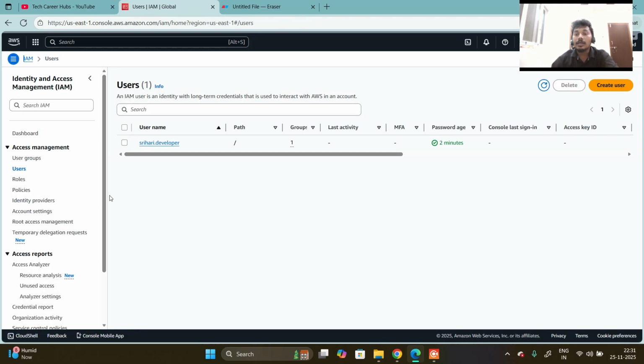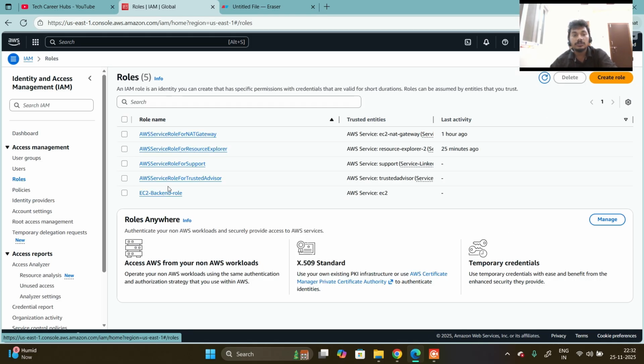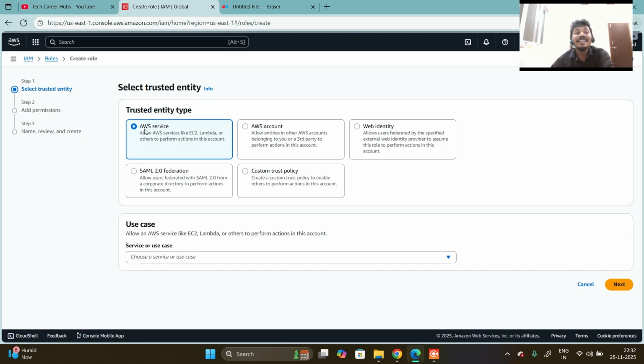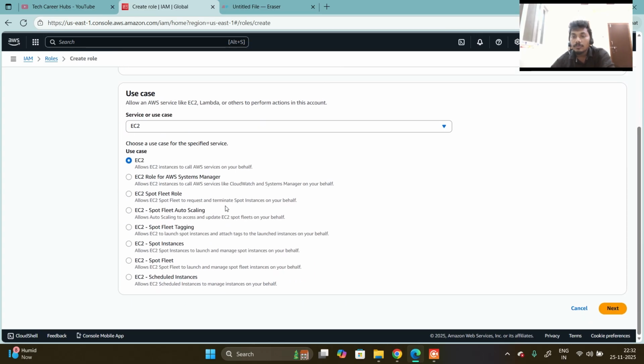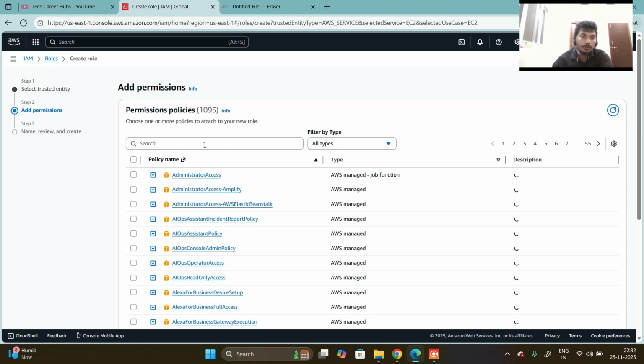Now we are going to create the IAM roles for our EC2 instance. On the same IAM page, on the left side, click on roles. After this, in the top right corner, click on create role. Here select AWS service and choose EC2. Then click on next.